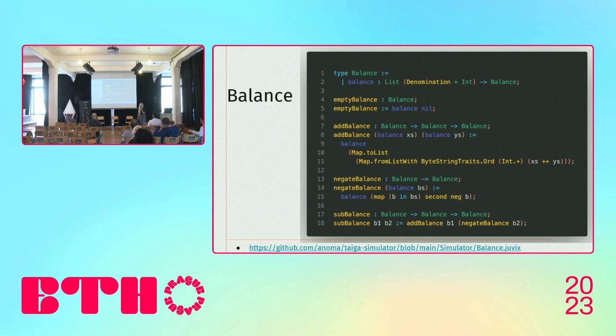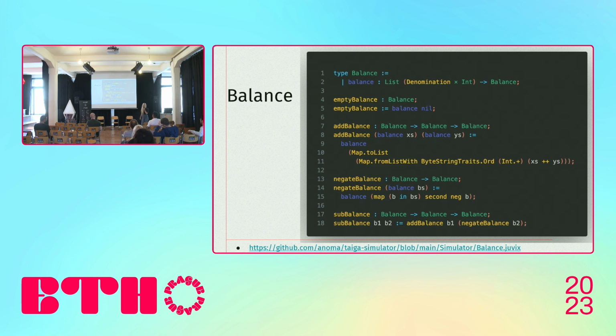Another main feature of Juvix is that it's a strongly typed language, so you can see that every function and everything is predefined with a type signature, which actually gives us a lot of information about what this function can do. For example, if you look at line 7 at the add balance function, you can see that it says it will take 2 balances and will return us another balance. So it can serve as documentation itself.